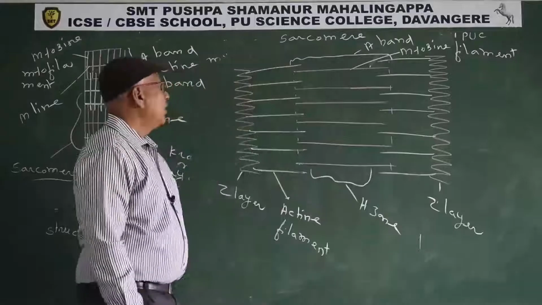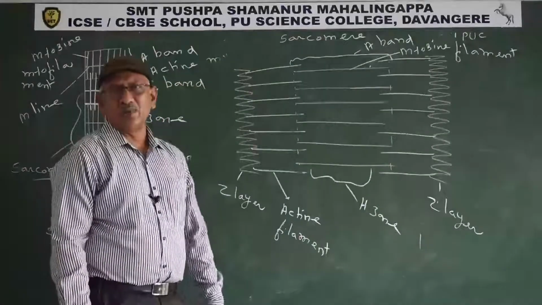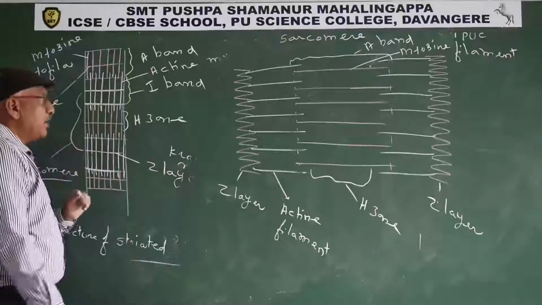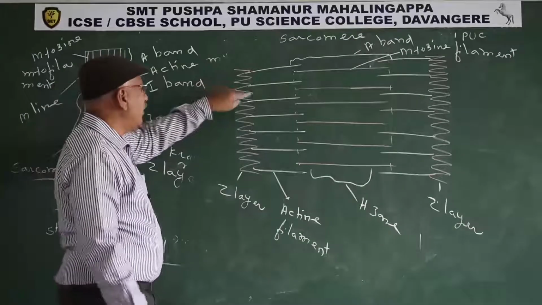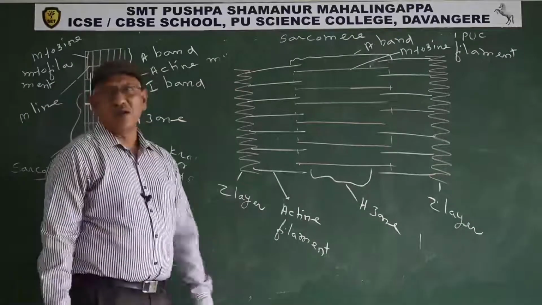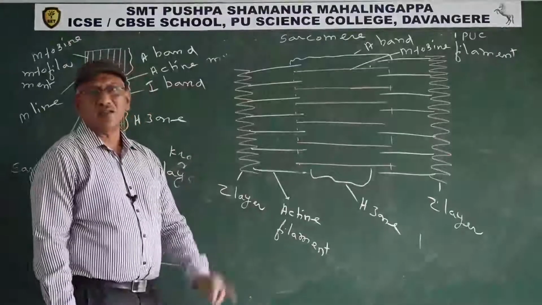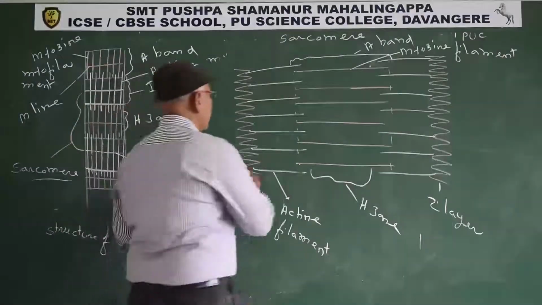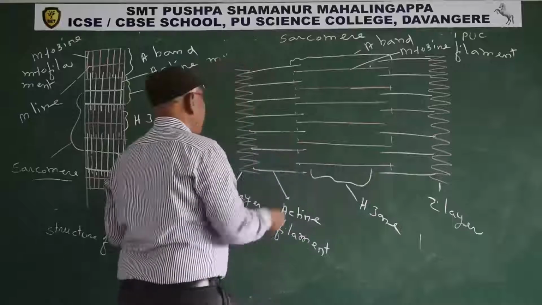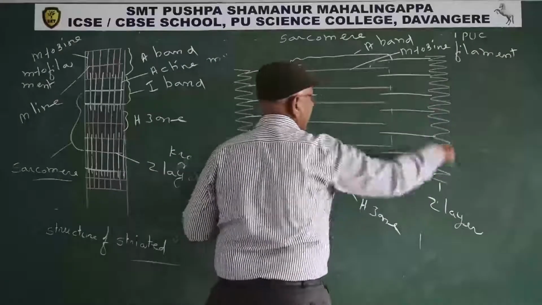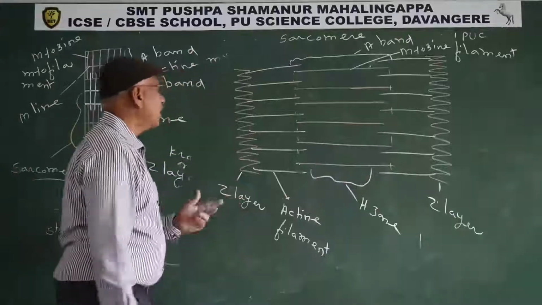So while observing under microscope, the membrane present in the middle region of I band appears as the alphabet Z. That's why it got the name Z layer, or Debois line, or Crassus membrane. So the portion of myofibril from one Z layer to the successive Z layer is known as sarcomere.